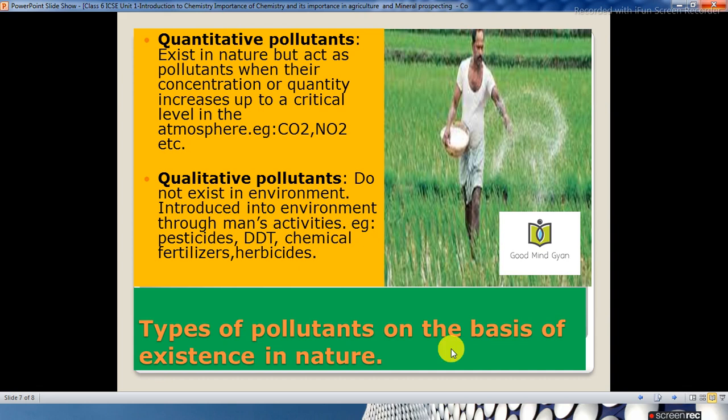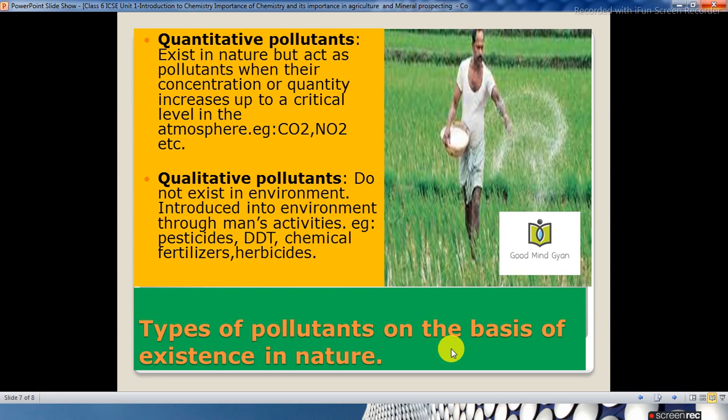Next, let us see the types of pollutants on the basis of existence in nature. They can be divided into quantitative and qualitative. Quantitative pollutants exist in nature but act as pollutants when their concentration or quantity increases up to a critical level in the atmosphere. For example, we have carbon dioxide, nitrogen dioxide, etc. So these are the quantitative pollutants.